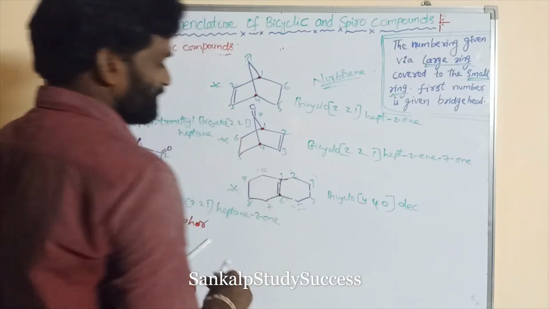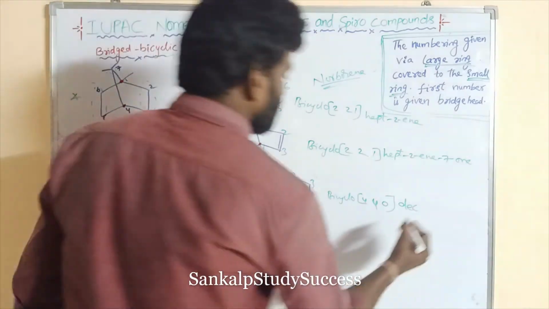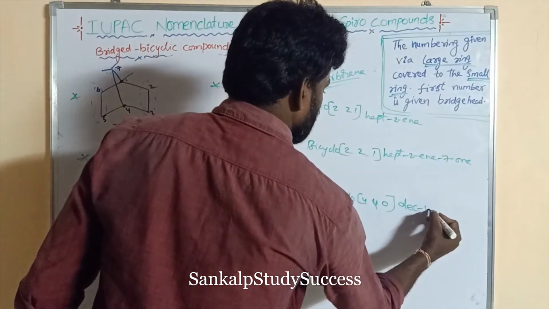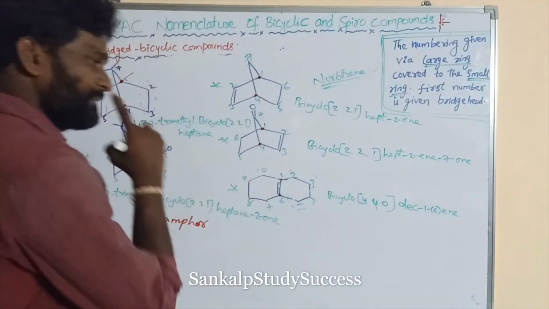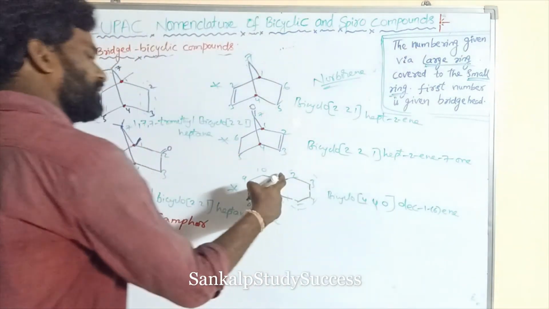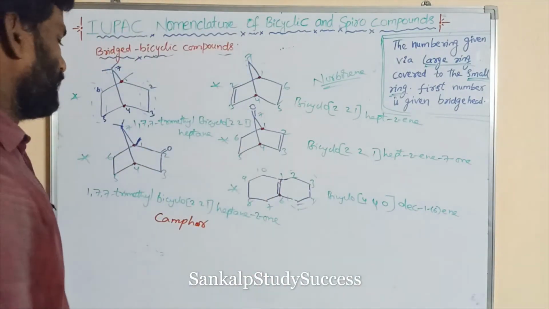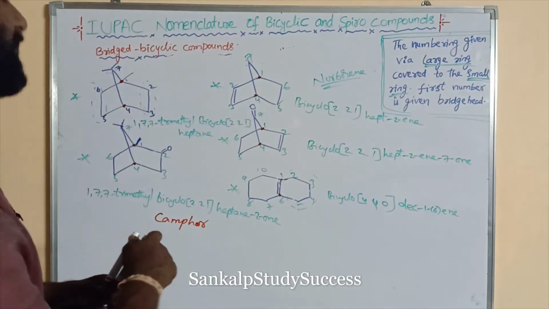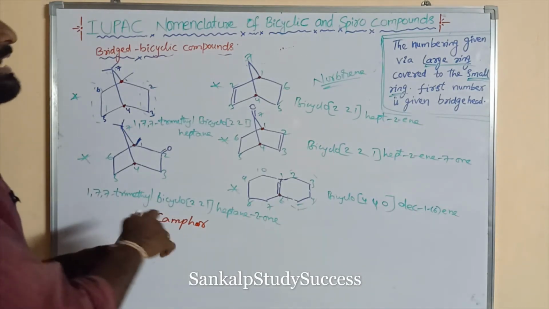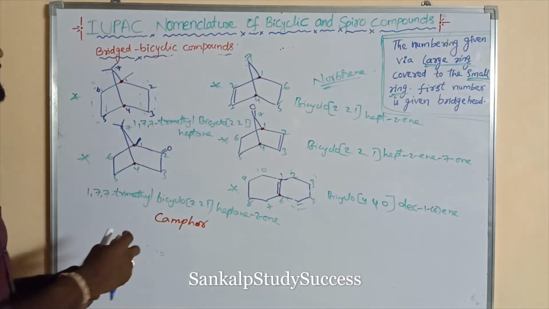Here the double bond is present between 1 and 6, so that can be written as 1(6)-ene. That means the double bond is present between 1 and 6. That is important. So these are the IUPAC nomenclature of bicyclic compounds. Now I am going to explain IUPAC nomenclature of spiro compounds.